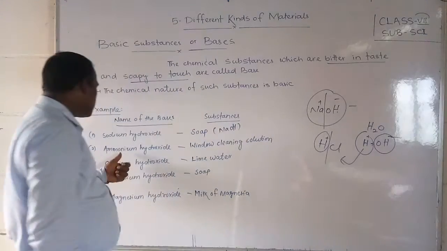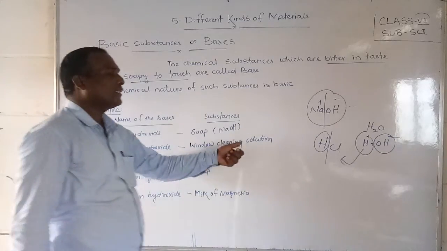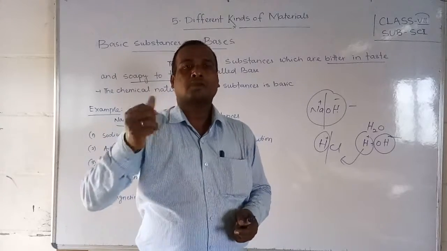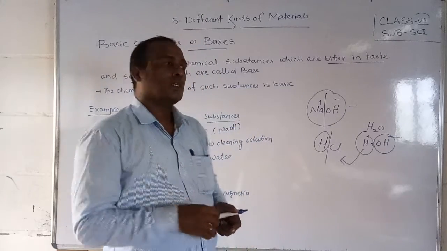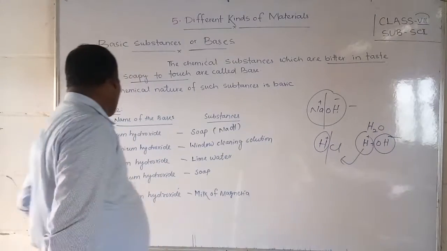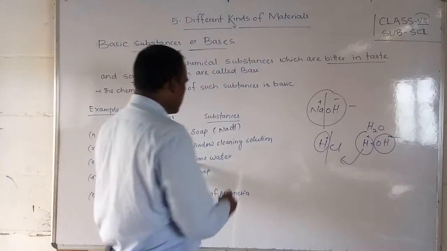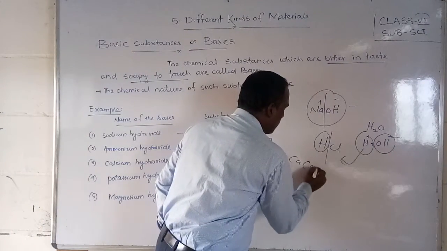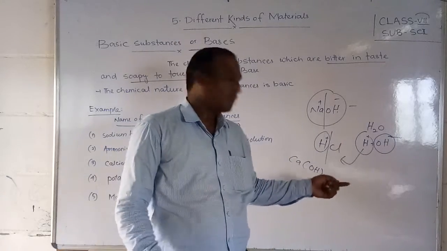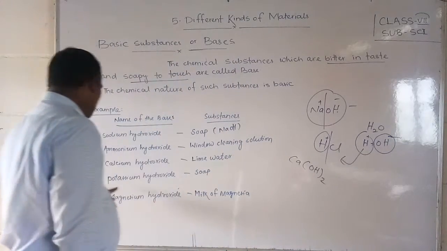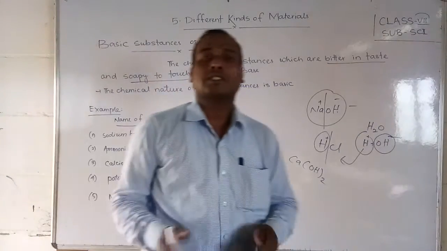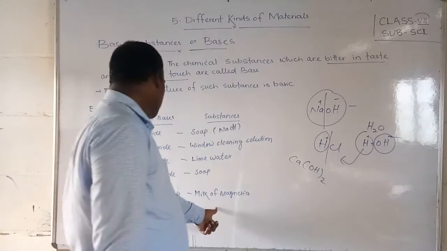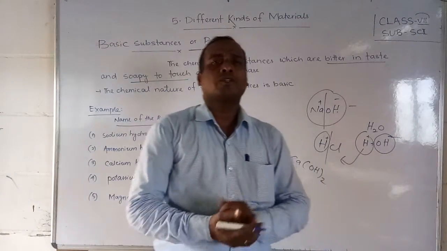Similarly, ammonium hydroxide is used in window cleaning solutions. We spray it on the glass, and if dust or dirt is there, we remove that dirt. So that is called window cleaning solution. Calcium hydroxide is also lime water. Friends, calcium hydroxide is Ca(OH) twice. Potassium hydroxide is a chemical used for making soap. Magnesium hydroxide is milk of magnesia. So these are all examples of bases, students.